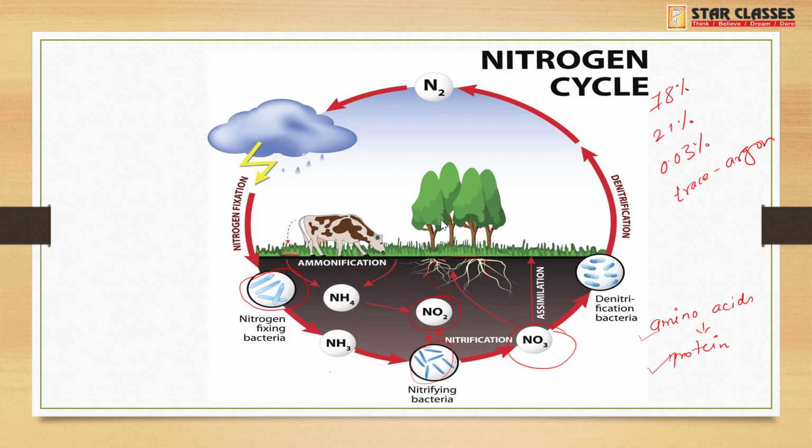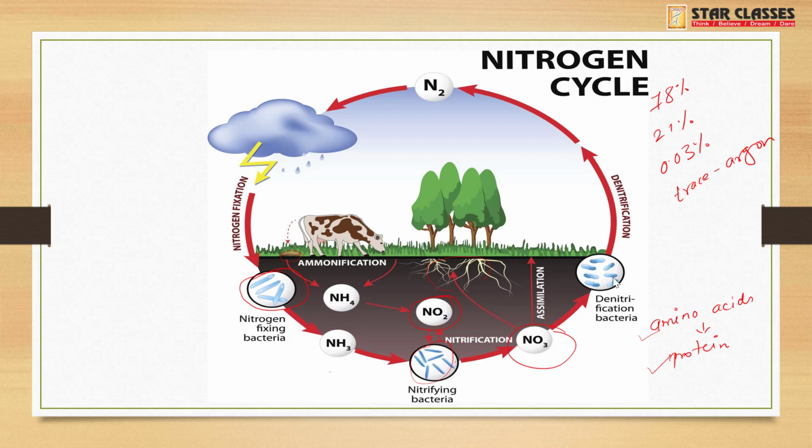Then the plant is eaten by the herbivorous animal, and when they excrete, there is again ammonia, there is again nitrogenous waste in their excreta, which is again decomposed or converted by the bacteria into nitrite or nitrate. Okay, these are the nitrifying bacteria.